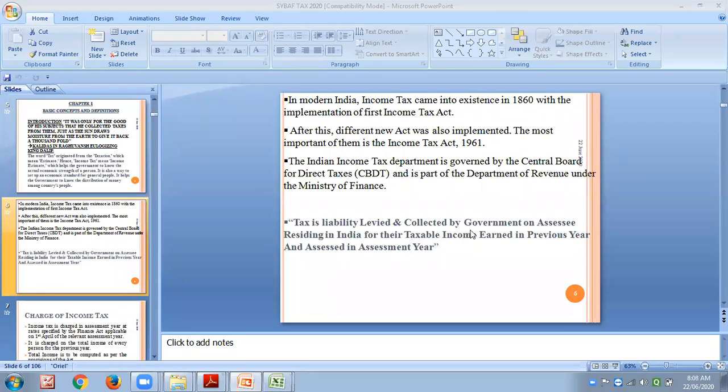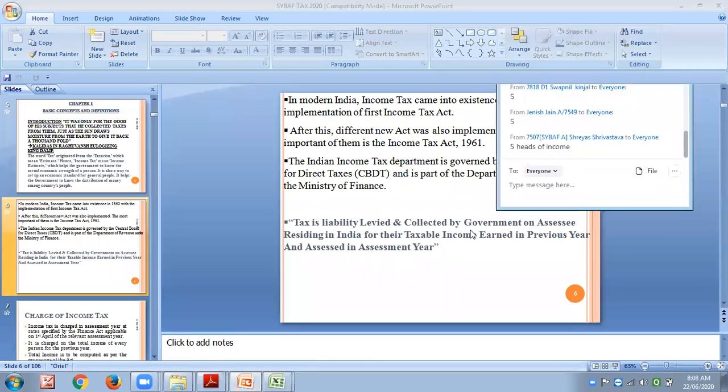How many heads of income do we have as per income tax? Yes, 4 is the wrong answer. There are 5 heads of income. Which are those heads of income? Just write the first name, like salary and like that. Can I have your answer, please?